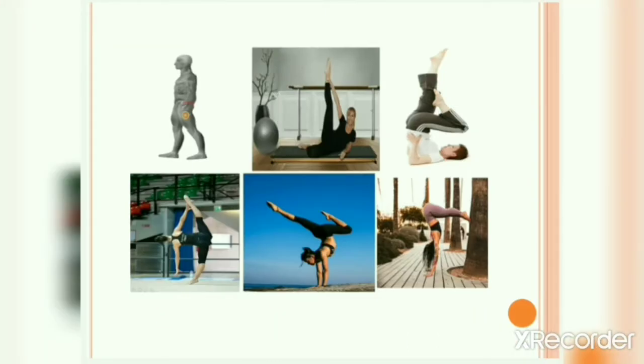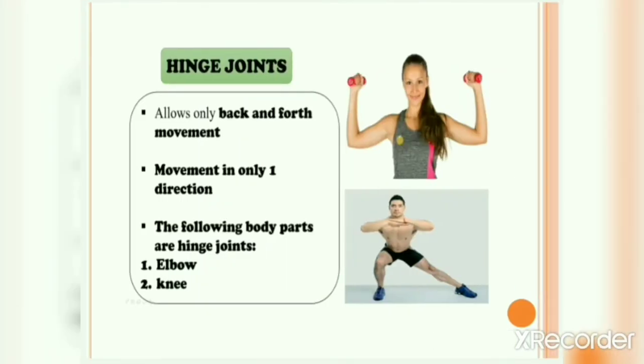It allows greater flexibility. Similarly, we know that a ball and socket joint is present over here also. That is why your legs are so flexible. You can move your legs in different ways, like this also, like this also, right? So that is due to the ball and socket joint present over here between your upper thigh bone and your hip bone. Okay, we will now study the hinge joint.